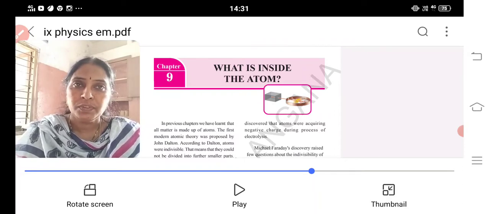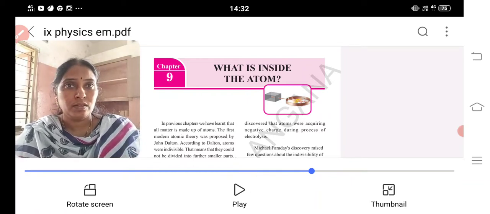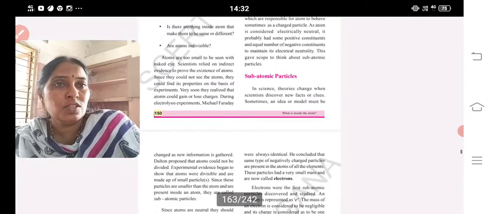What is the atom? The tiniest particle is said to be an atom. Matter is made up of the smallest particles known as atoms. And when atoms are combined, they form molecules. It forms a molecule.